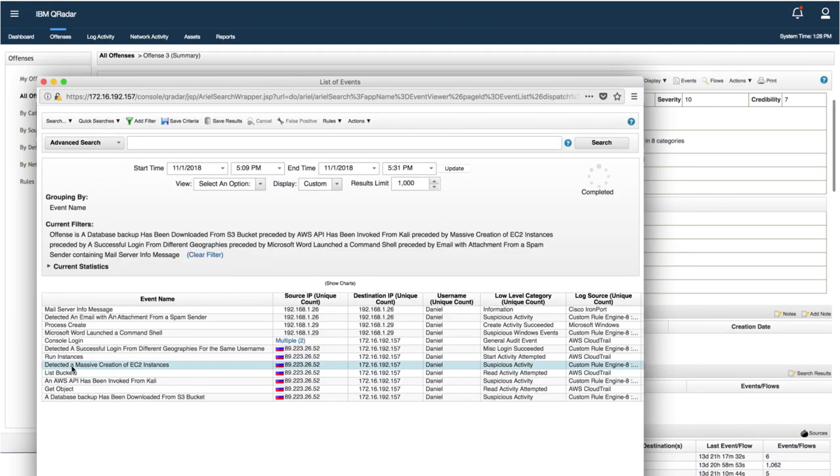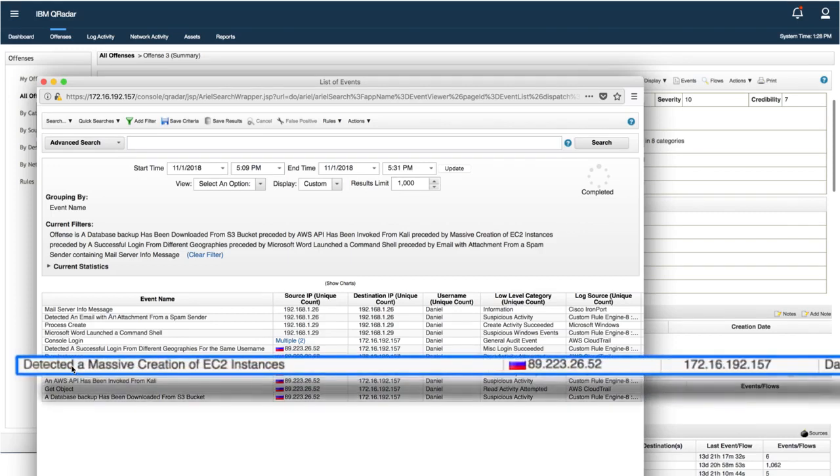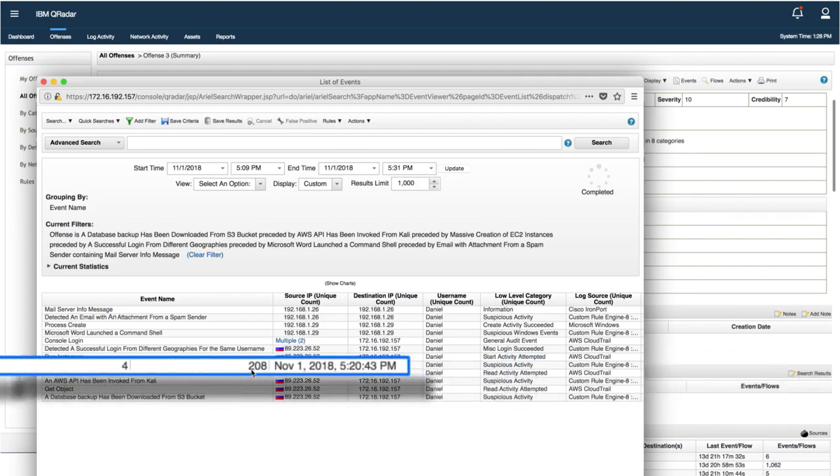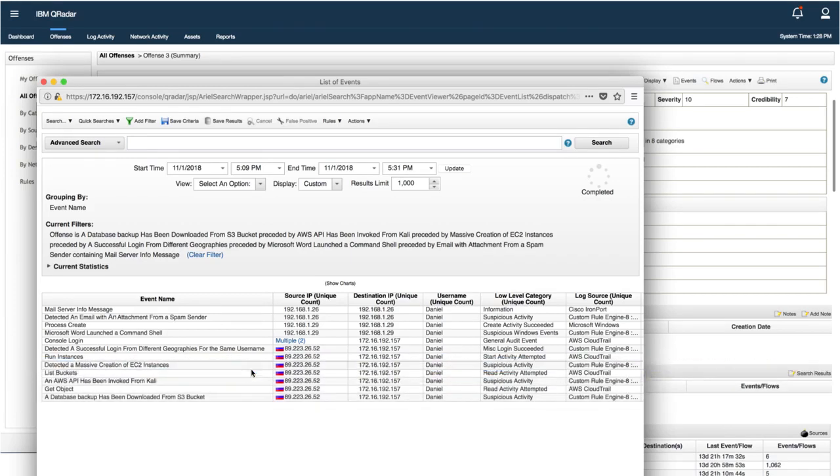After the malicious login, we have a group of run instance events. Each individual run instance event represents the creation of a new EC2 instance. If we scroll over to the event count column, we see there were 208 total events, meaning 208 EC2 instances were spun up in a short period of time. Given the chain of events, this attacker is likely creating new AWS resources that could be exploited for cryptocurrency mining. This could cause your AWS costs to quickly spike and cause financial damage to the business. However, the attacker didn't stop here.